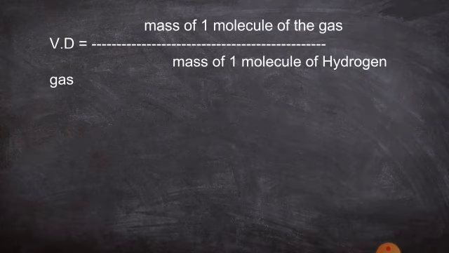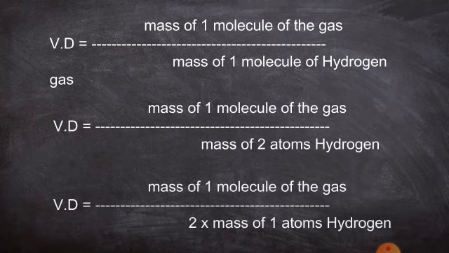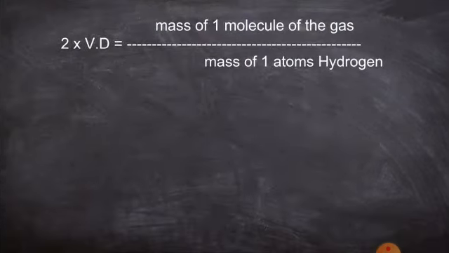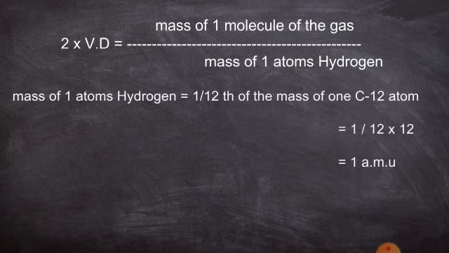So vapor density is equal to the mass of one molecule of the gas divided by the mass of one molecule of hydrogen gas. Instead of one molecule, you can take two atoms, because one molecule of hydrogen contains two atoms of hydrogen. So it is 2 times the mass of one hydrogen atom. Next, take that 2 to the left side. Then 2 times the vapor density is equal to the mass of one molecule of the gas divided by the mass of one atom of hydrogen.